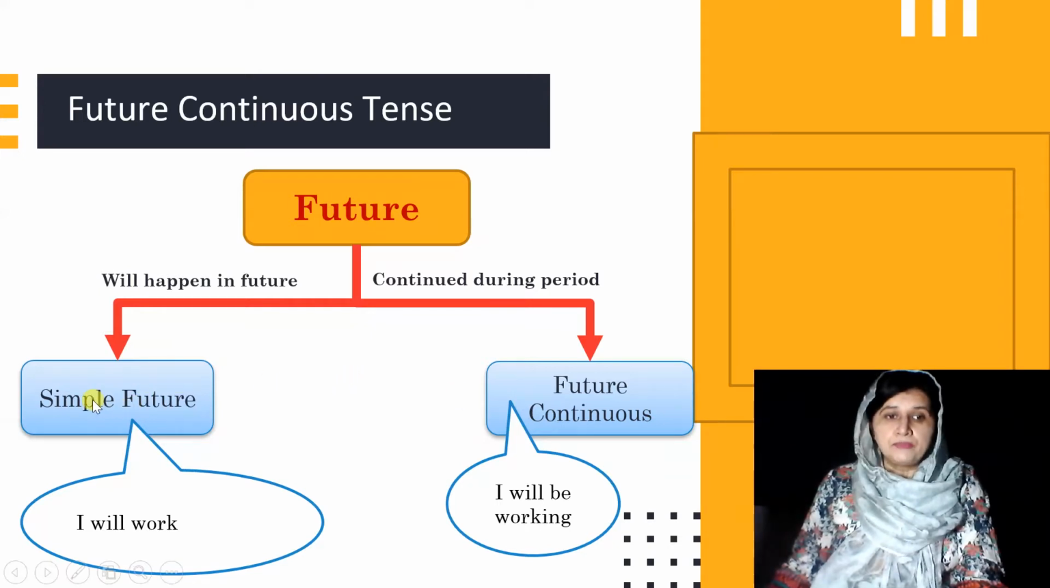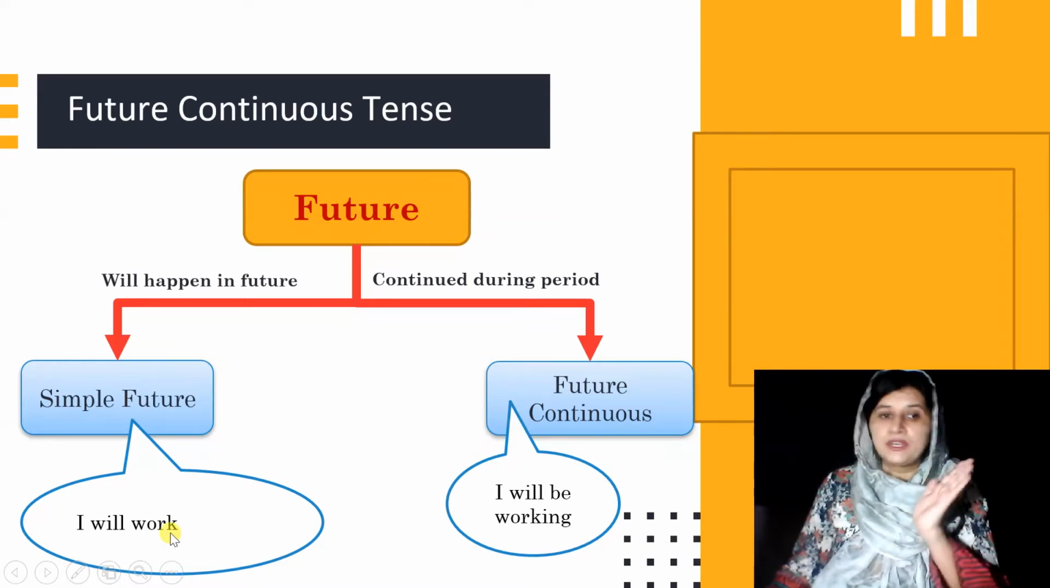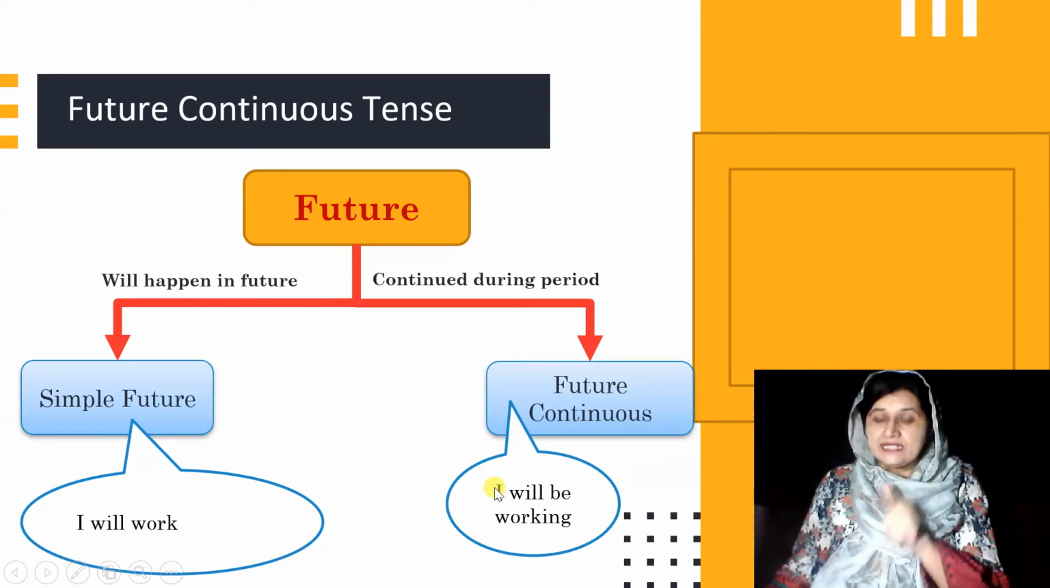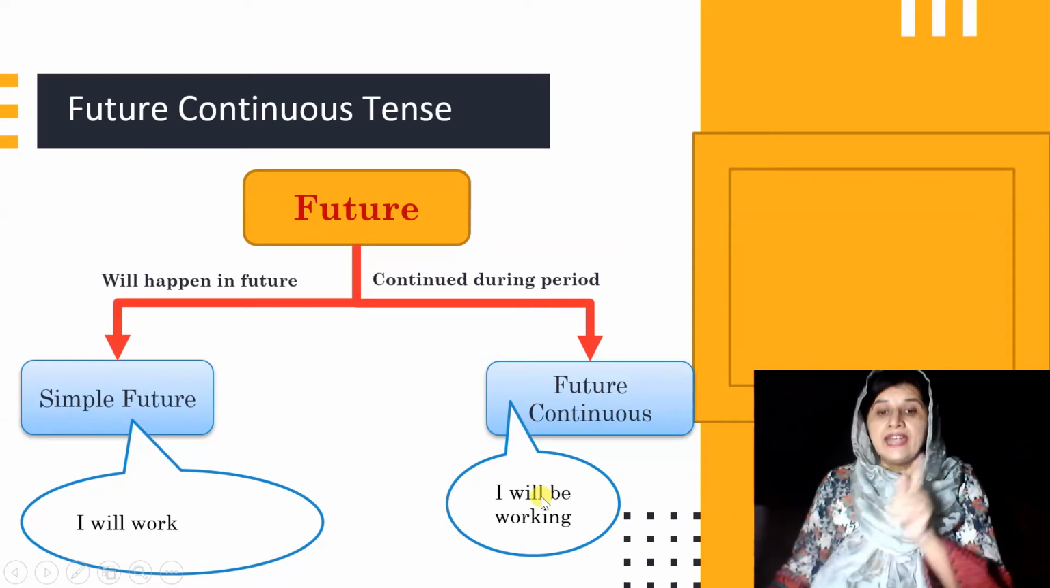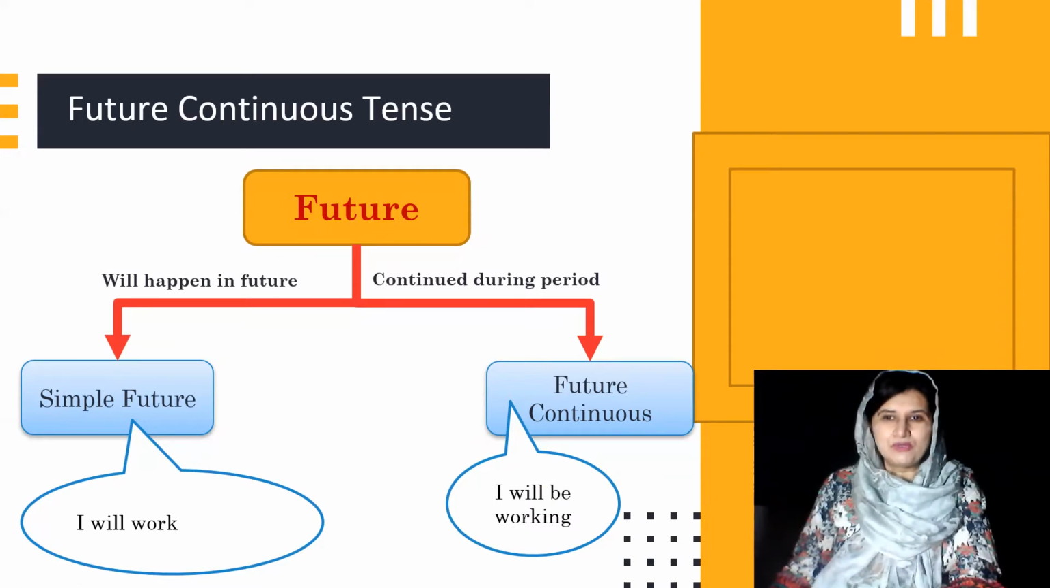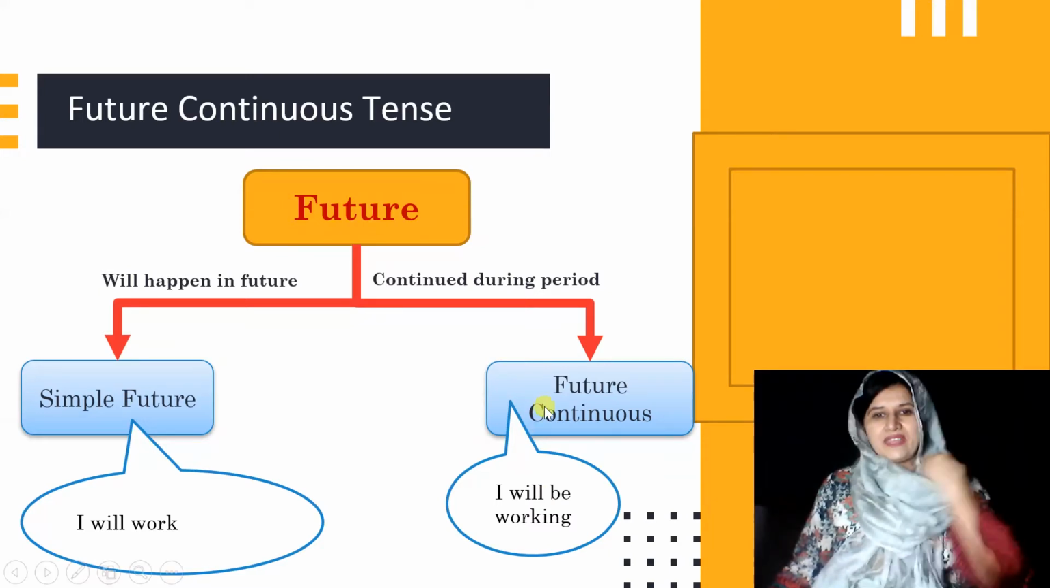For example, if you say I will work, it means that you just talk about an action that will happen in future. On the other hand, if you say I will be working, it means you are using future continuous tense and you are focusing upon the continuity of an action. I hope you understood the difference between simple future and future continuous tense.